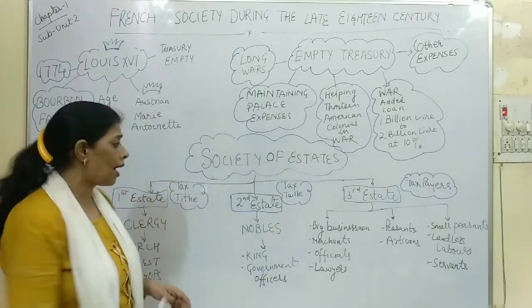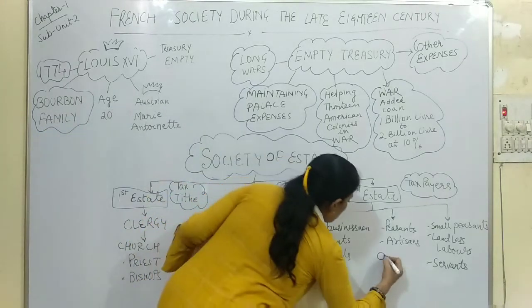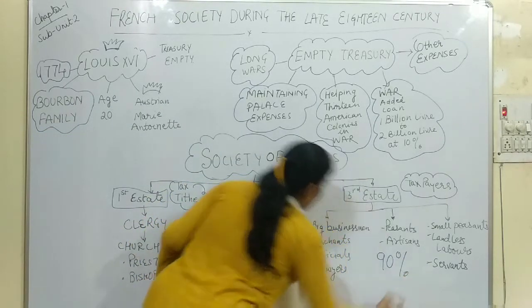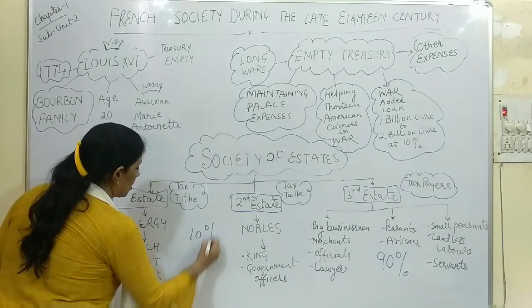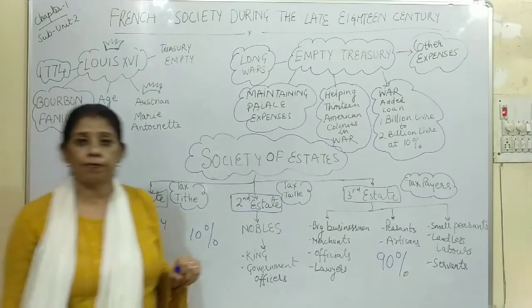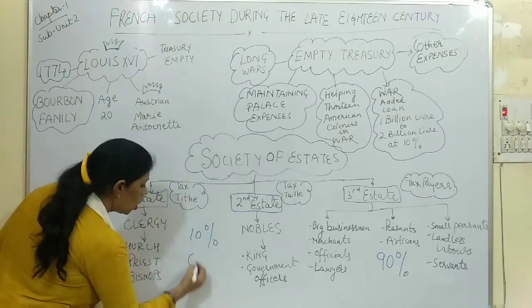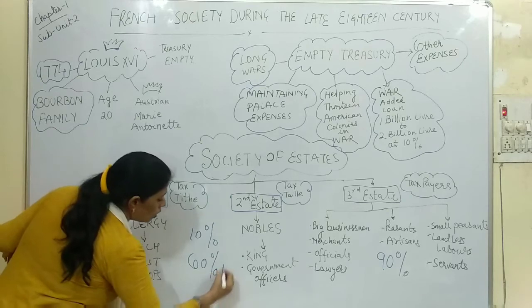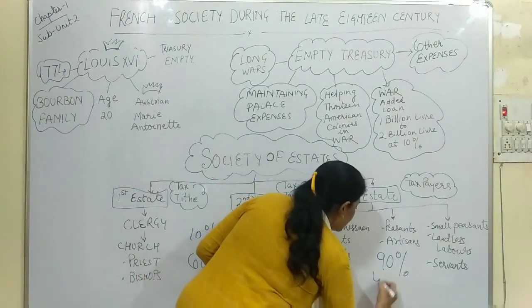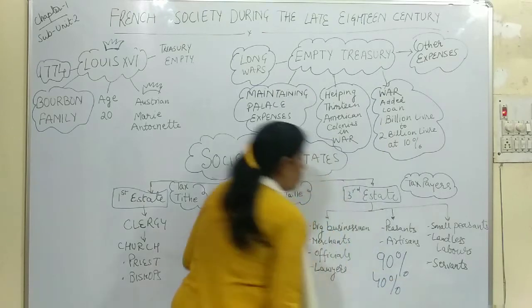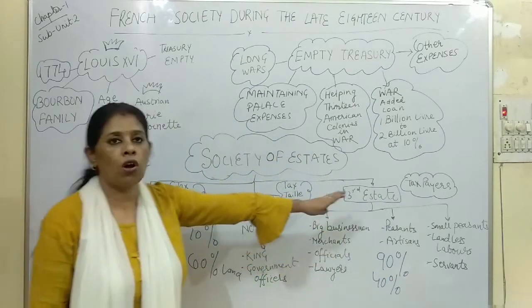Now apart from that, the total population of this estate was 90%, whereas the population of these two estates was 10%. But when we talk about land, 60% of the land was owned by these two estates, whereas only 40% of the land was with the peasants or with the third estate.